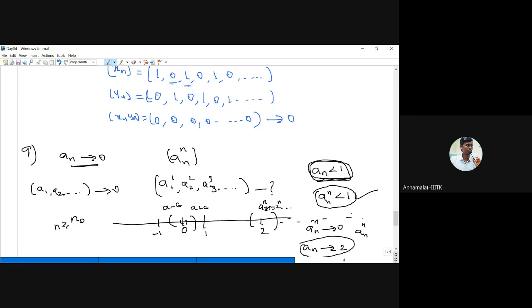We cannot say an power n converges. But if all the an are less than 1, then an power n is also less than 1, and an is very close to 0. Therefore an power n is also close to 0. Therefore an power n also converges to 0. Okay, got it? Any doubt?